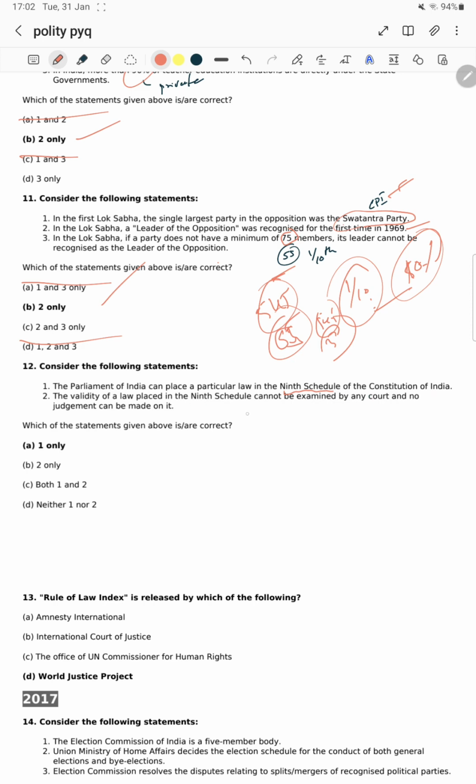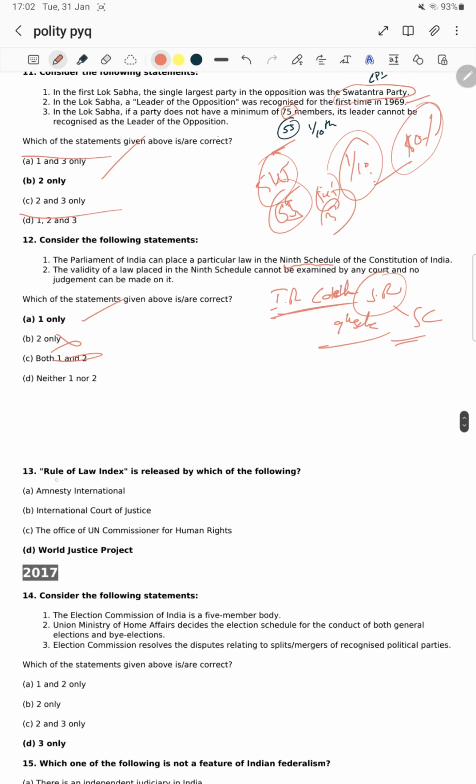The validity of a law placed in the ninth schedule cannot be examined by any court, and no judgment can be made on it. No, sir. It means curtailing the power of judicial review. In the I.R. Coelho case, the Supreme Court said there is judicial review even on the ninth schedule. So statement 2 is wrong, remove it. Only statement 1 is right.